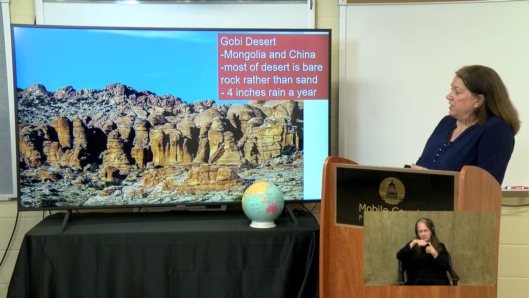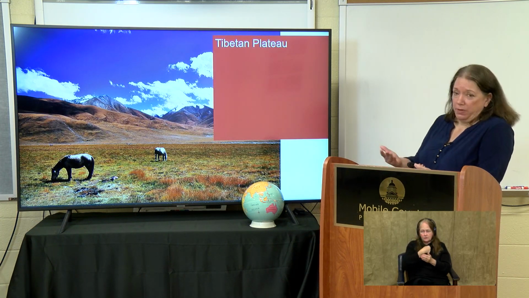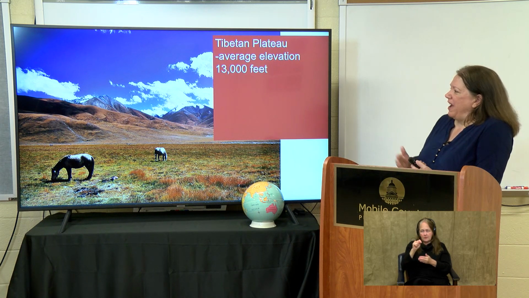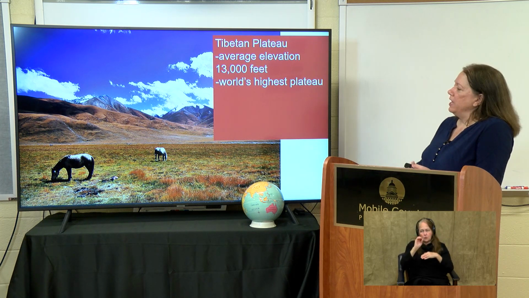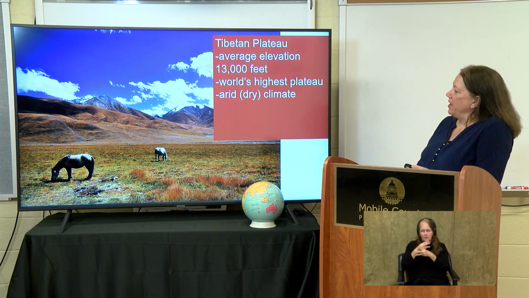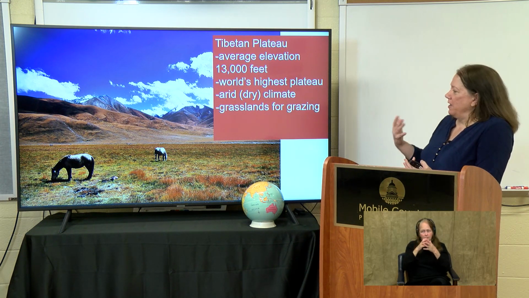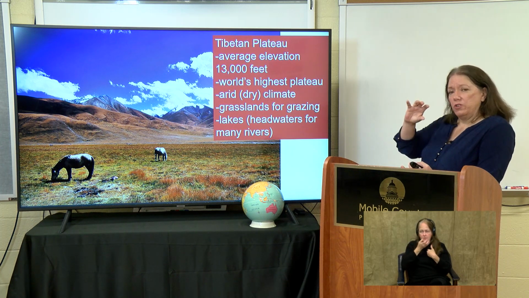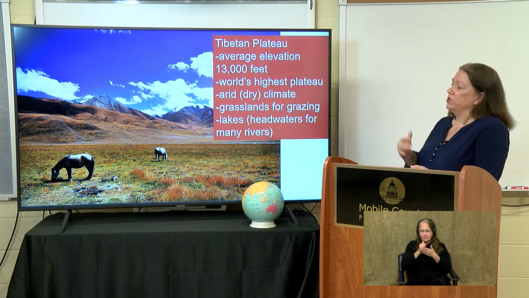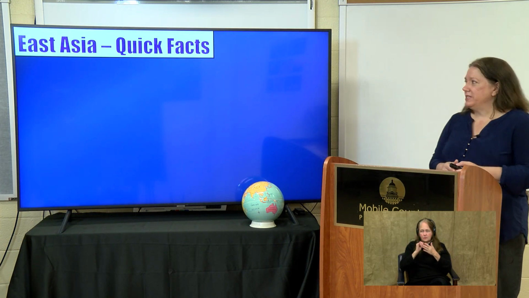Some other sparsely populated areas in China is the Tibetan Plateau, or the Plateau of Tibet. The average elevation there is 13,000 feet. It's the world's highest plateau, sometimes called the rooftop of the world. It's just above the Himalaya mountain range. A very arid and dry climate, so not much is done there except for grazing of animals. But they do have lakes there that are basically the headwaters for those major rivers that we talked about a bit ago. So let's do some East Asia quick facts.